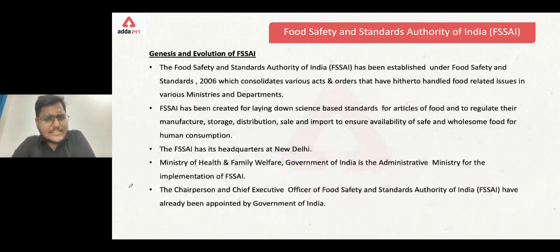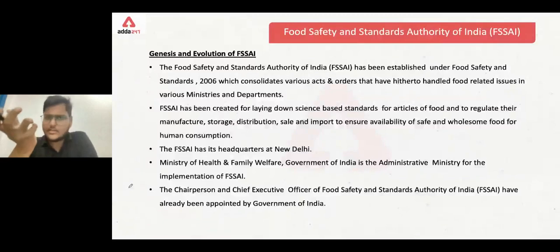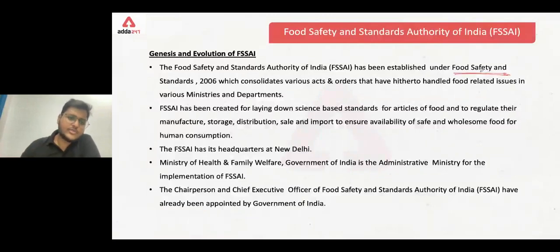Next, the Food Safety and Standards Authority of India, FSSAI, has been established under the Food Safety and Standards Act 2006. Again, the same kind of point. But what you need to emphasize here is that the Food Safety and Standards Act 2006, which we will study on our 13th or 14th class, consolidates various acts. Now, what are these acts and orders? These we are also going to study.